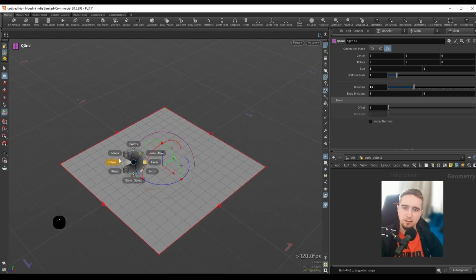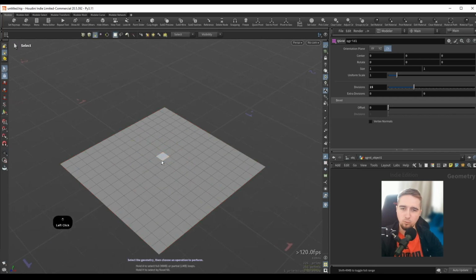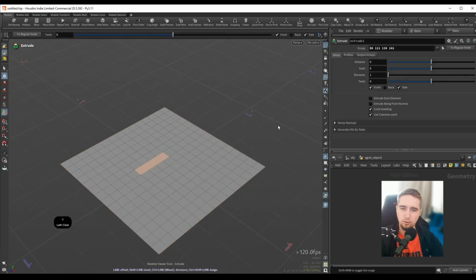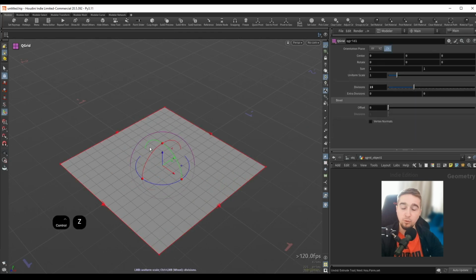And again, I can just select whatever we want. We can select some faces over here. We do Shift F to extrude, and we can work this way. And this is how we work in Modeler. And if I go into either of the component modes, let's go to points.